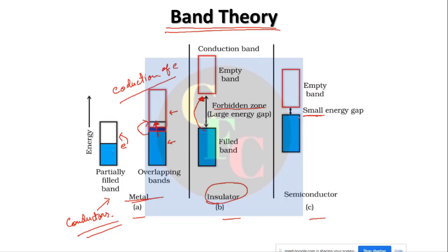But as you raise the temperature, electrons can move from the valence band to the conduction band by giving a small amount of energy. You do not need large energy that would destroy the structure. And at that elevated temperature, they conduct electricity. These are substances that we call semiconductors.